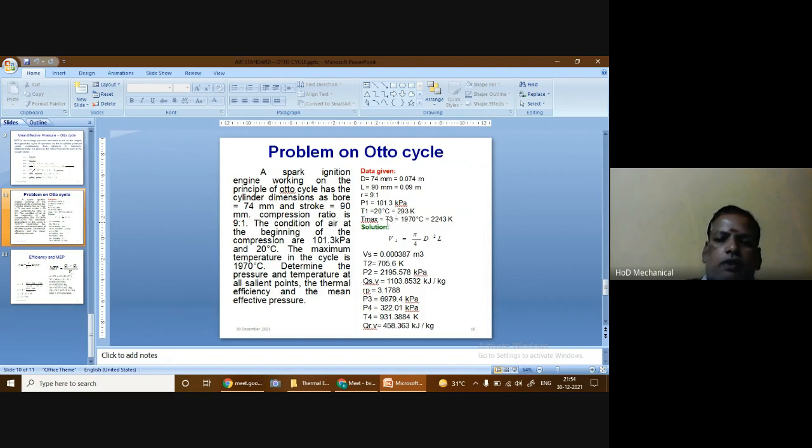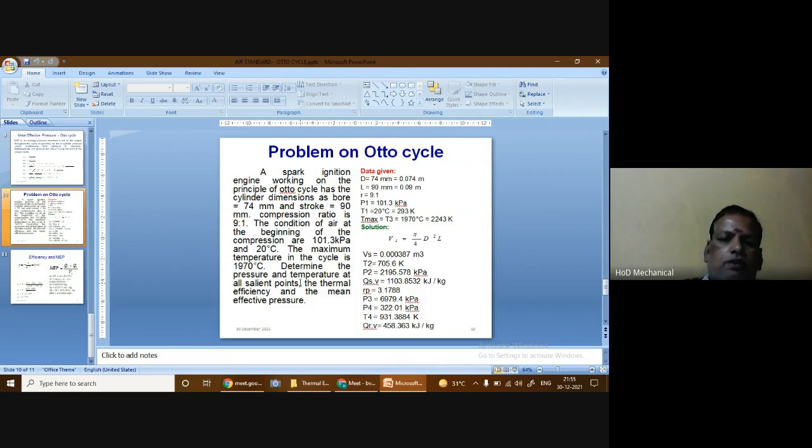So we have to find that from the TS diagram, the temperature entropy diagram. We found that the maximum temperature is obtained at state 3, so T3 is equal to 1970 degrees Celsius, that is equal to 2243 Kelvin.